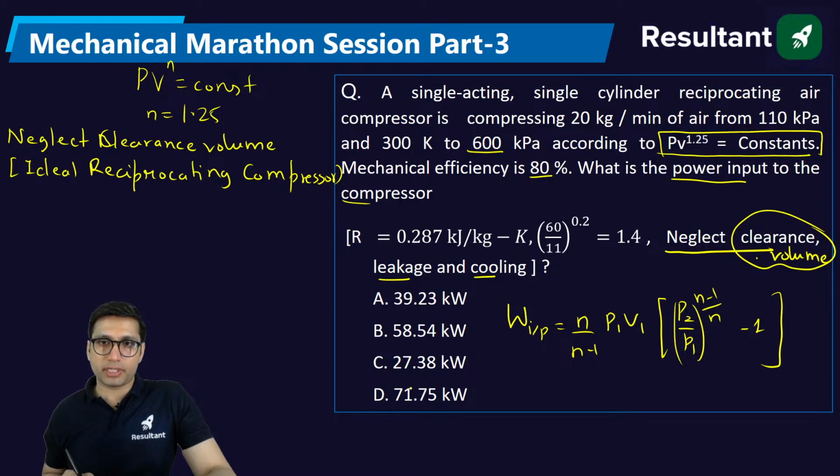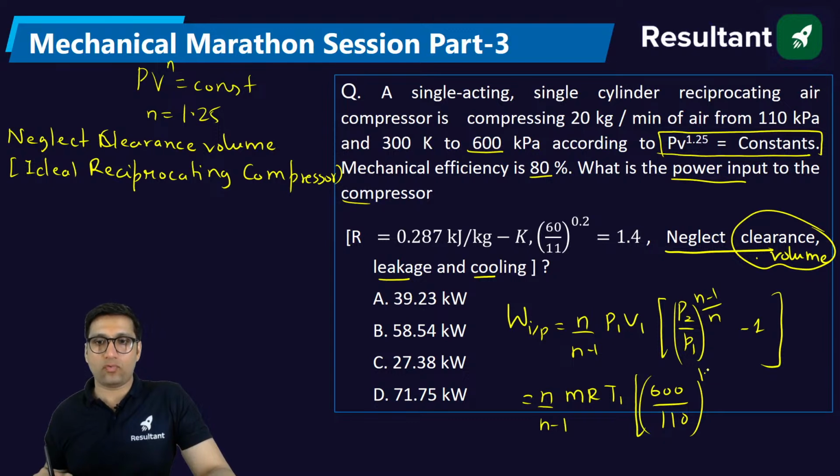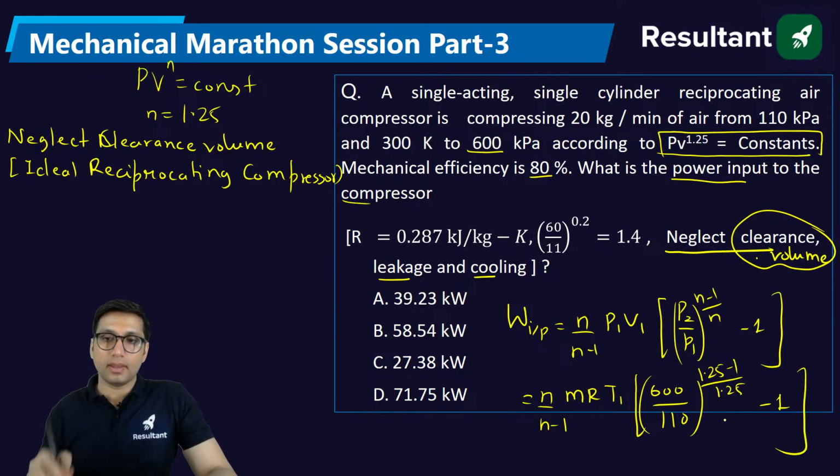Now in this question, you can apply this as n by n minus 1, P1 V1 can be written as MRT1, P2 by P1 is, P2 is 600, P1 is 110, power 1.25 minus 1 by 1.25, minus 1. See, 1.25 minus 1 is 0.25 by 1.25. What is this value?